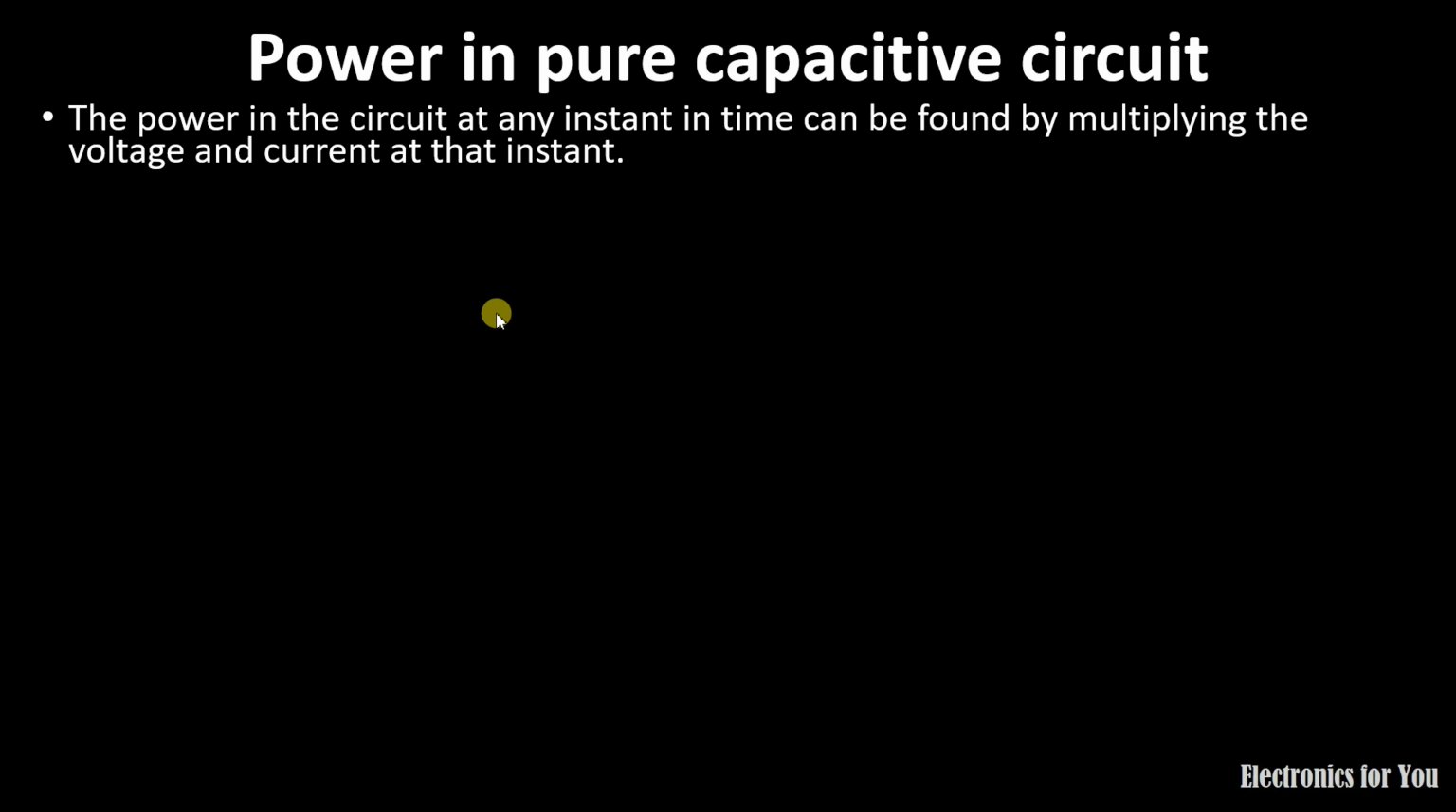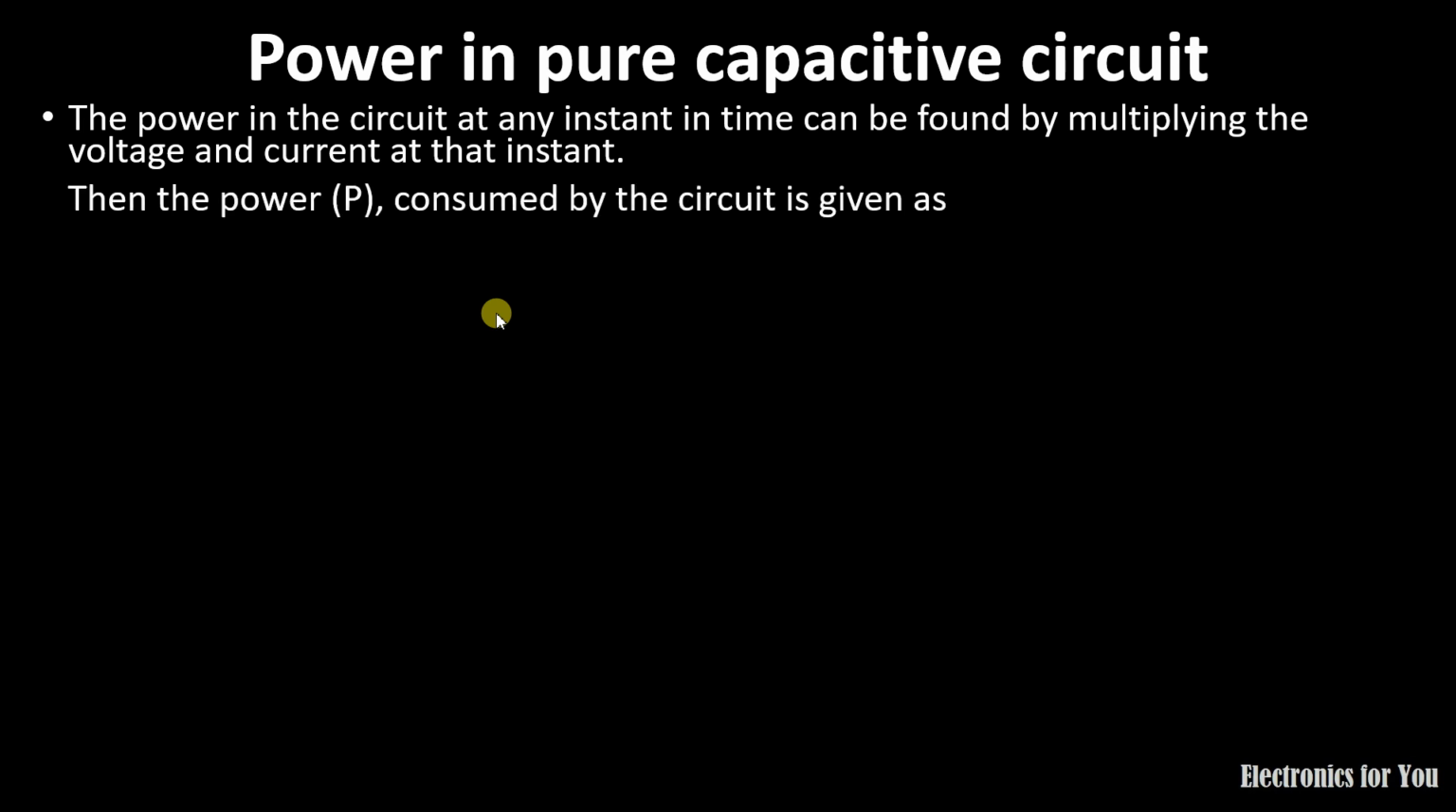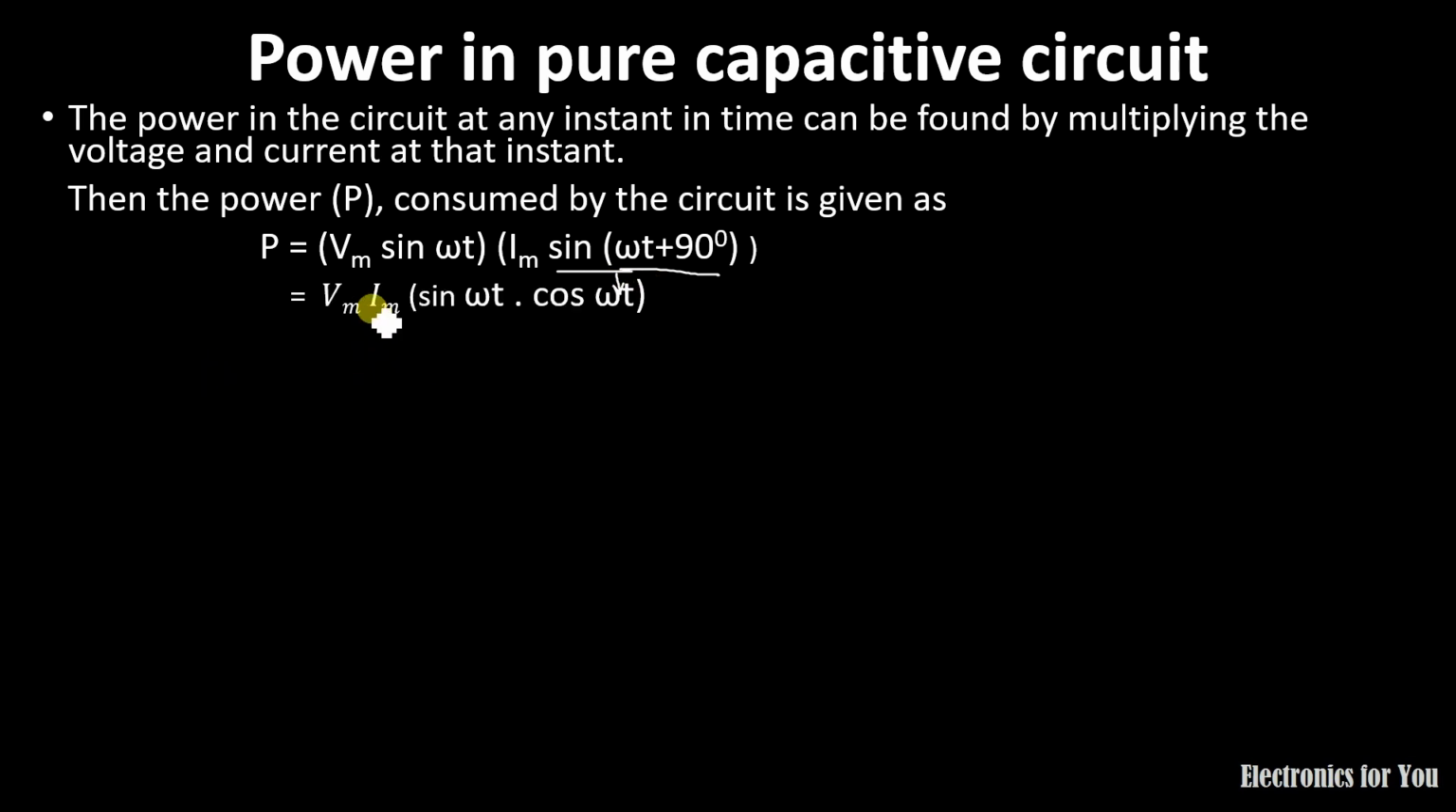Now let us talk about the power in a pure capacitive circuit. We know that power is the multiplication of voltage and current, and the voltage for the capacitor is Vm sin omega t, and the current through the capacitor is Im sin omega t plus 90 degree. That sin omega t plus 90 degree can be written as cos omega t. So further we'll get P equals Vm Im sin omega t into cos omega t. If we adjust the terms like this, we will get Vm Im upon 2 sin 2 omega t. This is the value of power.